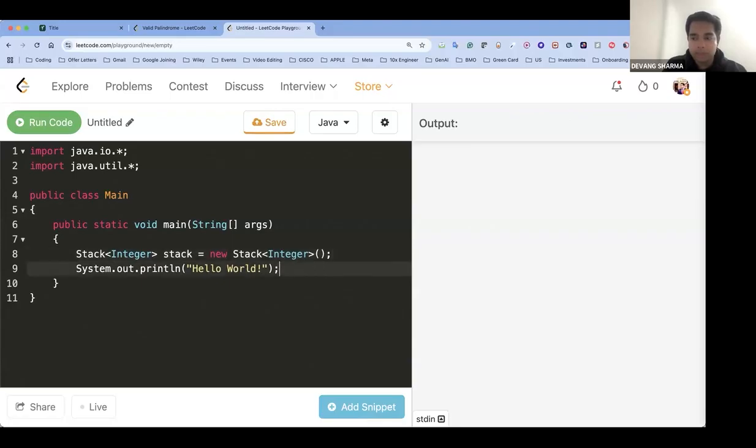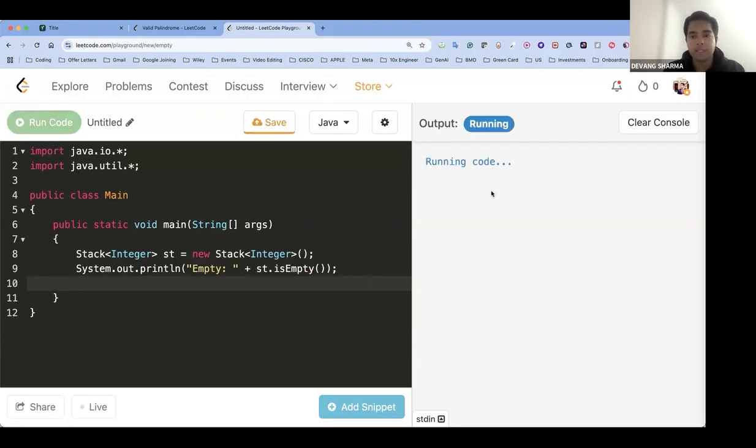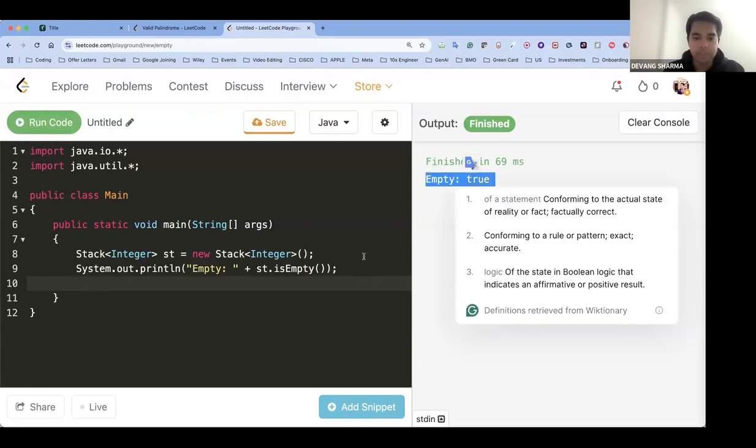First thing that I'm going to print is, I'm going to check whether my stack is empty or not. How do you check that? Stack dot, or let's name it as st dot isEmpty. What do you think would be the output here? I created a stack. Do you think it's empty? If there's nothing in it, it will be empty. So output becomes true. This is empty.